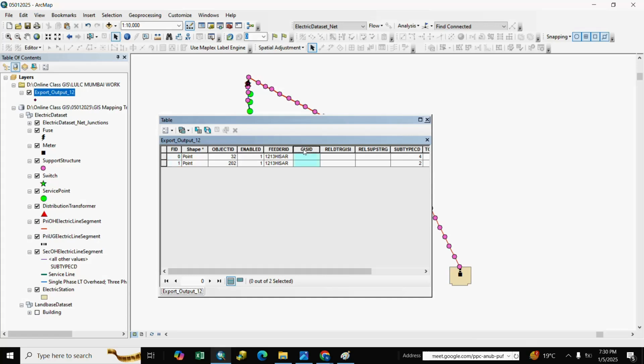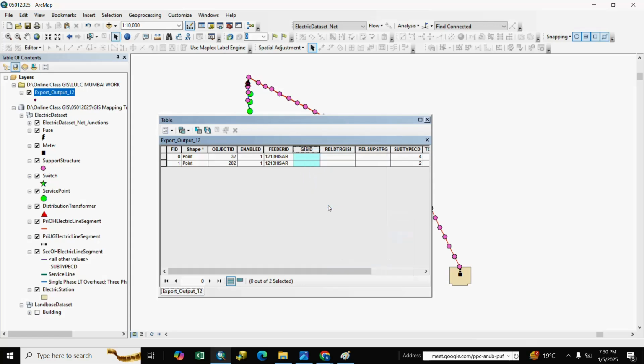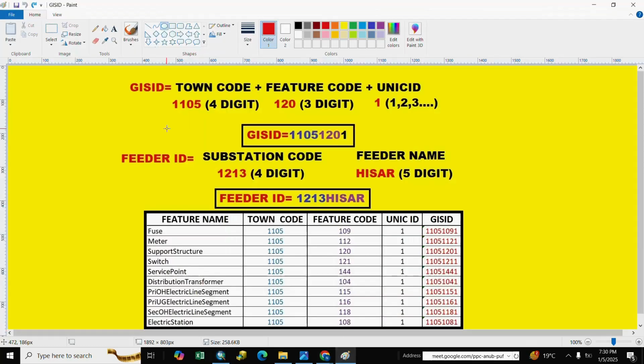So we go to GIS ID, right click, field calculator, and we write here town code, after town code feature code, then ID.